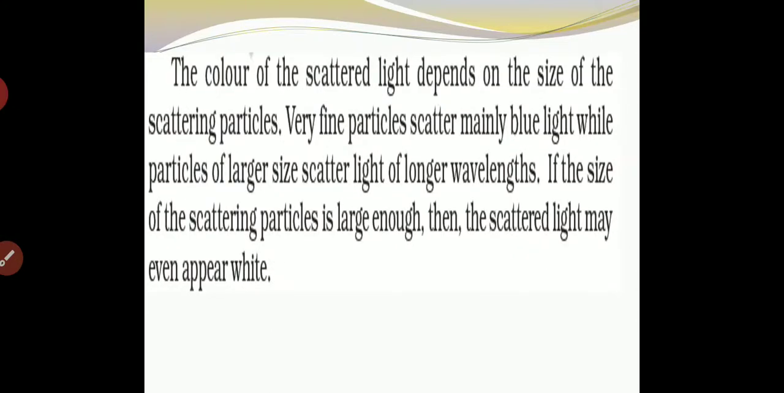The color of the scattered light depends on the size of the scattering particles. The color of the light totally depends on the size of the scattering particles. Very fine particles scatter mainly blue light, while particles of larger size scatter light of a longer wavelength.